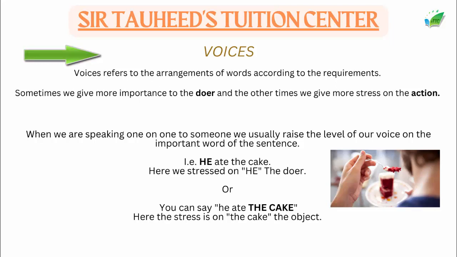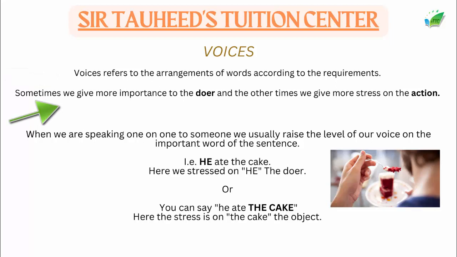Most of the time students and people get confused when it is asked what are voices. They don't have a clear answer. So today we are going to understand these things. Voices refers to the arrangement of words according to the requirement. It means only the arrangement. If we use the subject in the first place and the object at the end, or if we disturb the arrangement and use the object in the first place and then the subject at the end, these are two different arrangements and they create different voices.